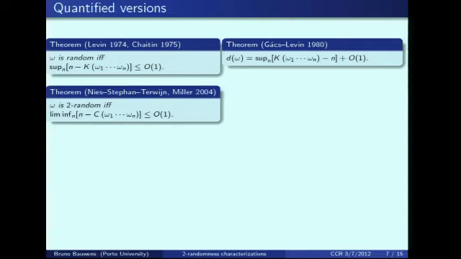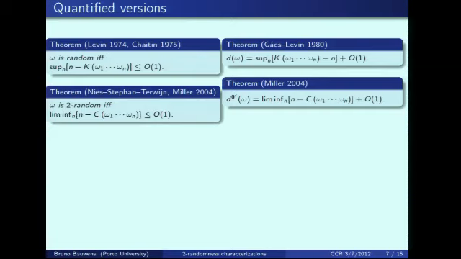Then the Nies-Stephan-Terwijn-Miller theorem has the same for randomness deficiency relative to 0 prime. That was shown by Miller's proof. He formulated it a little bit differently, but it's not so difficult to get this form.